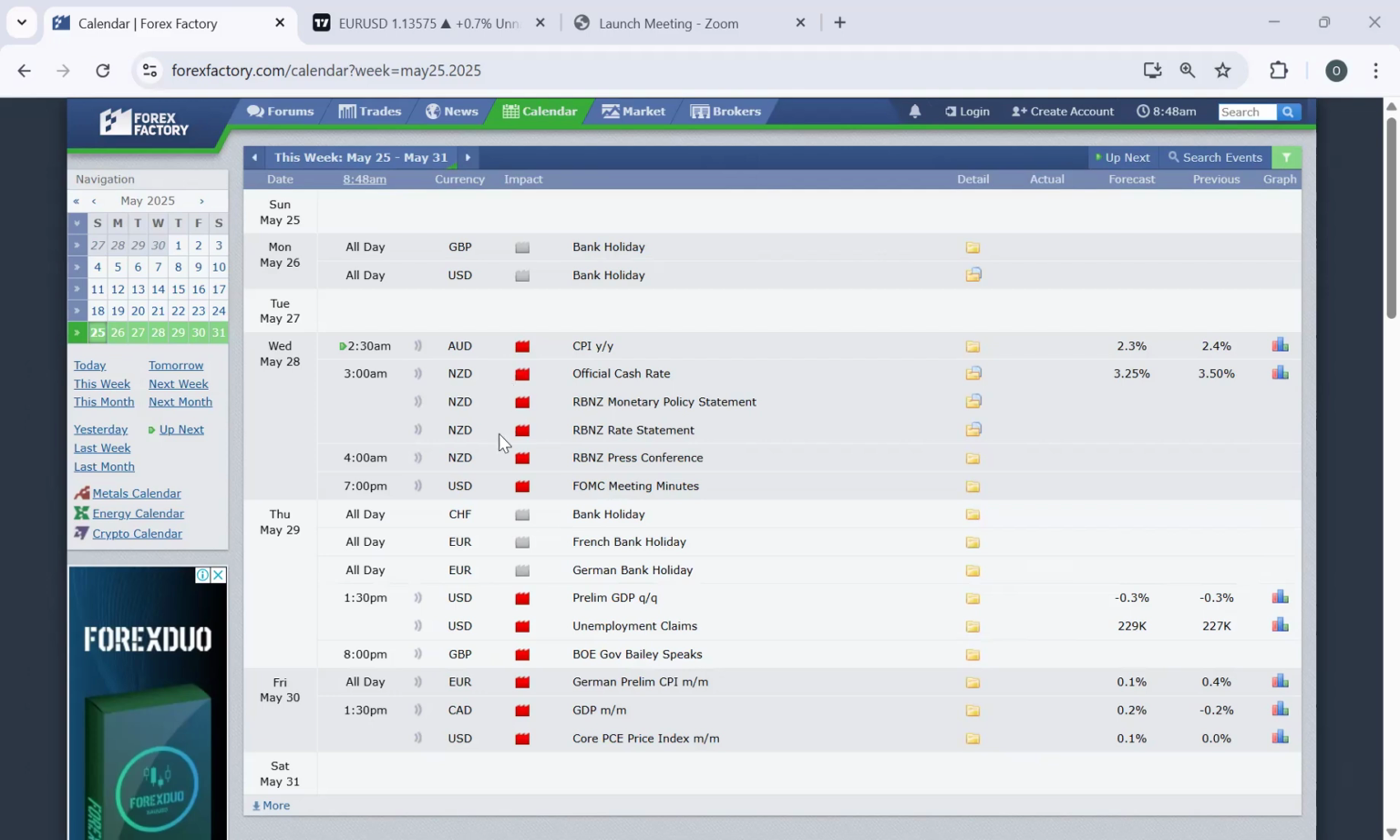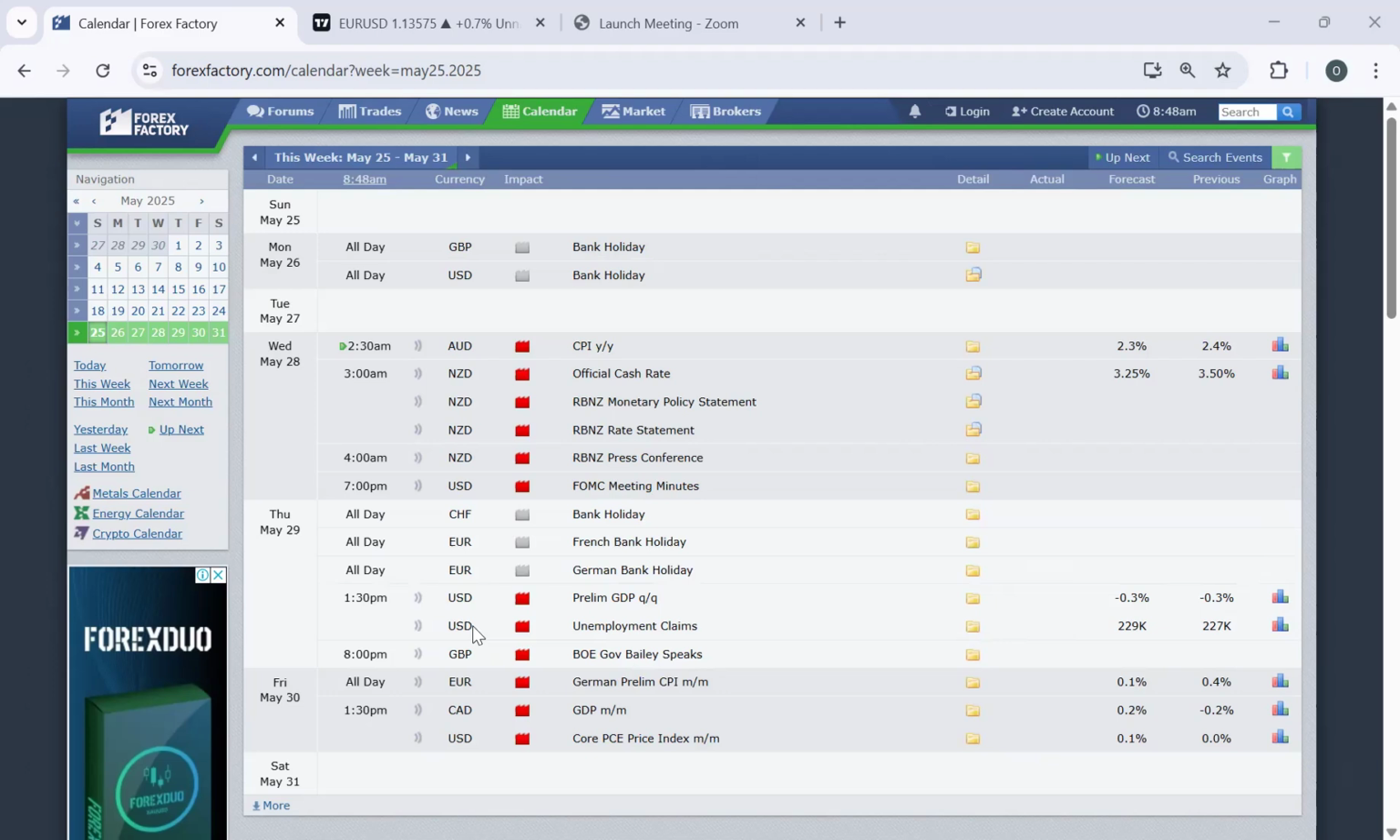We have AUD, we have NZD, and we have US dollar. AUD is coming up at 2:30 a.m. Nigerian time. That is CPI yearly by yearly. And we also have NZD coming up 3 a.m. Nigerian time, which is the official cash rate and monetary policy statement for RBNZ. And of course, US dollar 7 p.m. Nigerian time is the FOMC meeting.